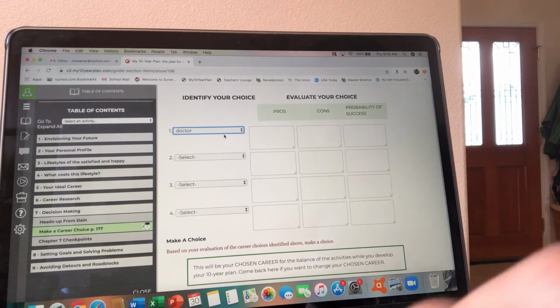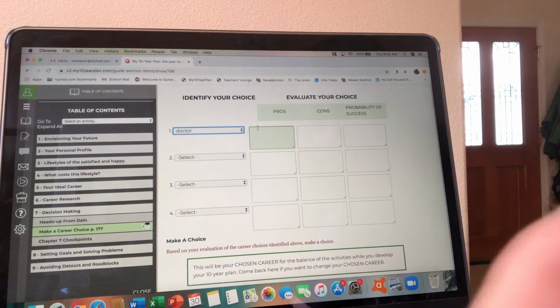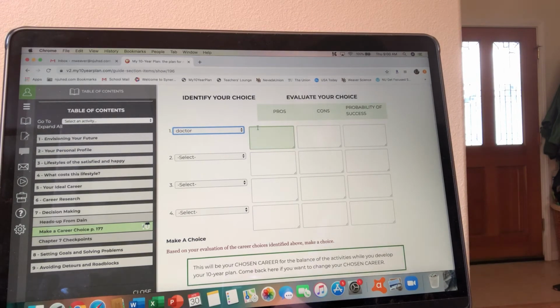And what I want to do is make a list of pros. What's a pro? Being a doctor, helping people, great salary, making a difference. What are some cons? Okay. A lot of money, a lot of schooling, maybe not a lot of time at home. So you're going to make a list of pros and cons for each of those careers that you've done research